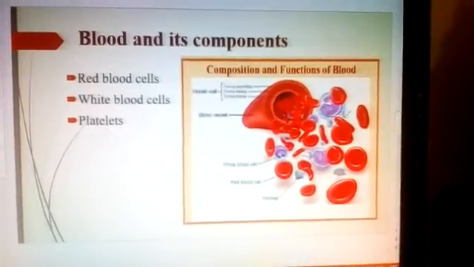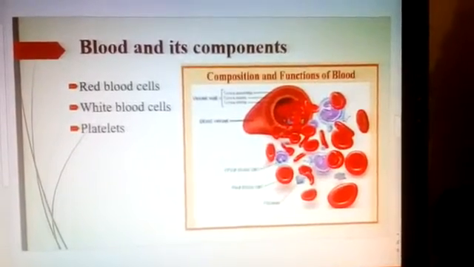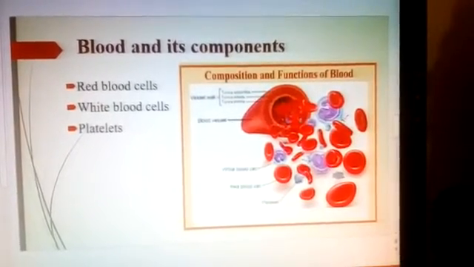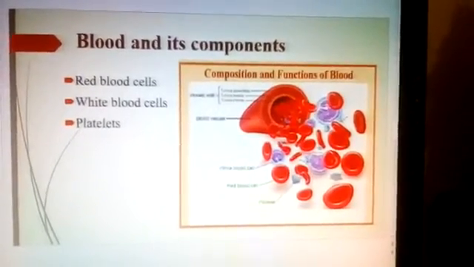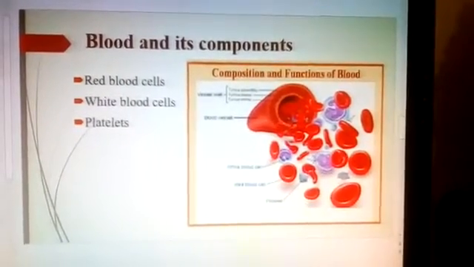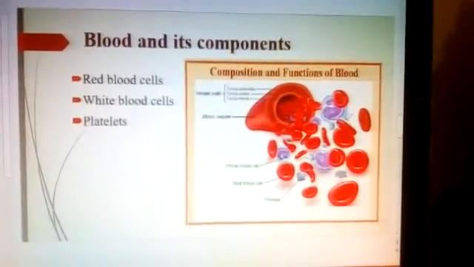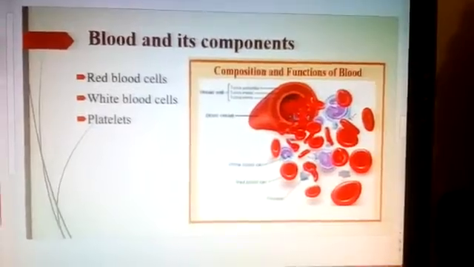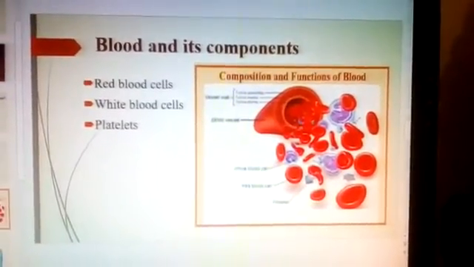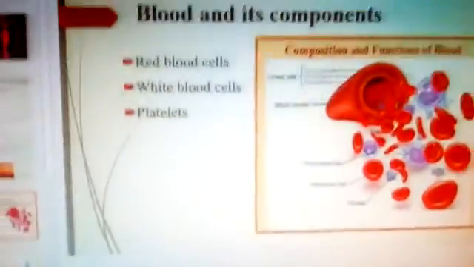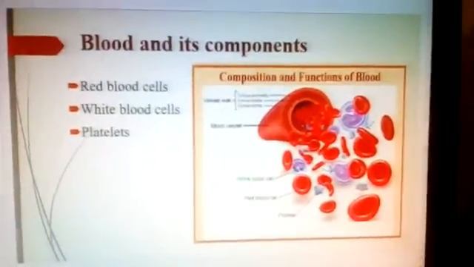And when you get a cut in your body, blood comes out. After some time you have noticed that the bleeding has stopped. Bleeding will stop and a dark red clot will cover the cut. This is because of the clotting of blood. This is done by the cells called platelets. So platelets help in the clotting of blood.